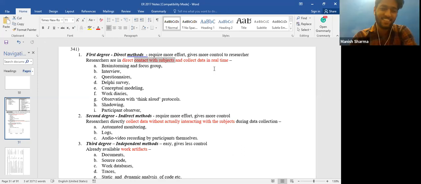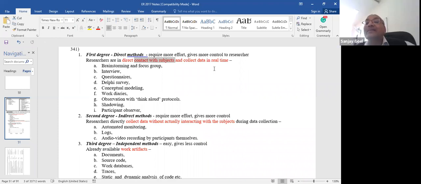Right? So that's the risk. But what to do? That's how it is. So there are ways of overcoming this limitation, by collecting a lot of data, or design your interviews in such a manner that it is difficult to create an artificial impression on you. Design your questions in such a manner that you get to the real truth.